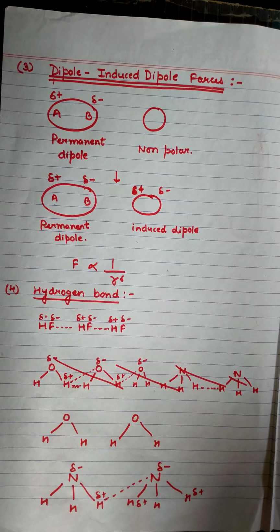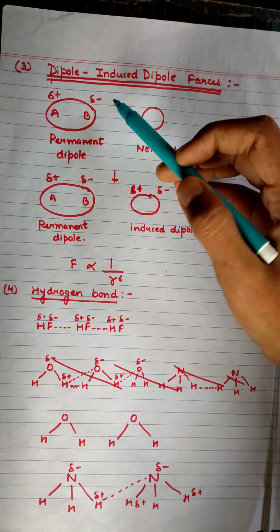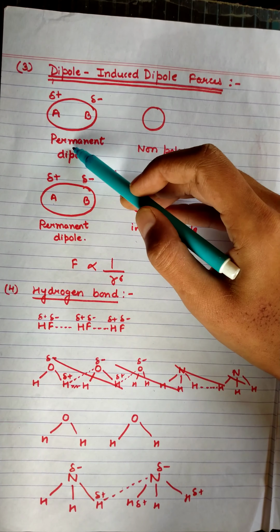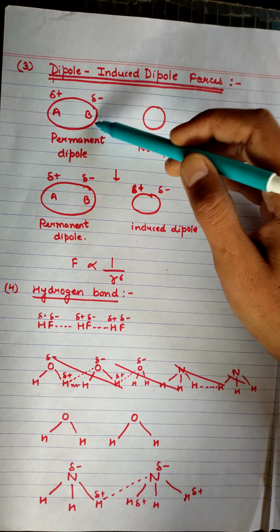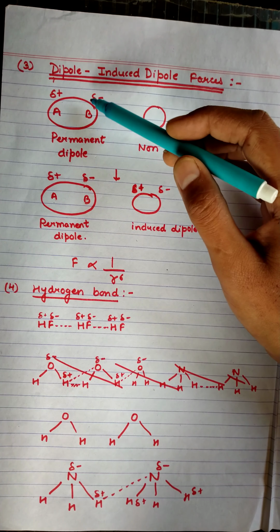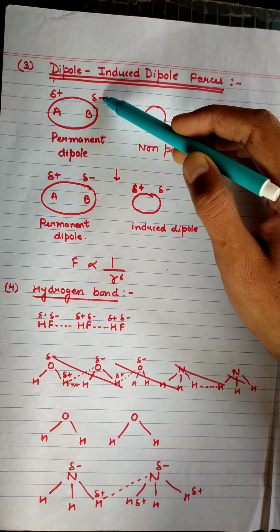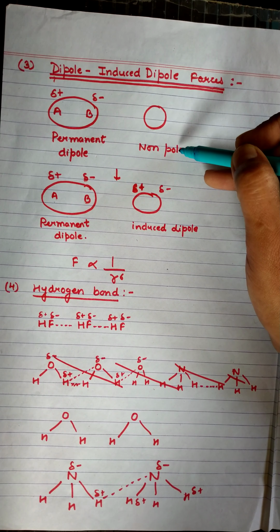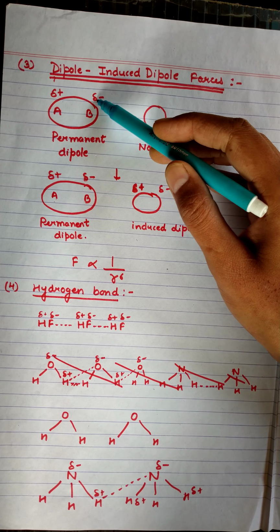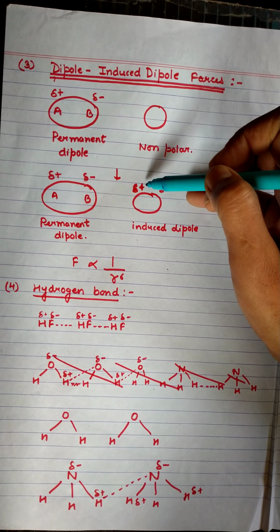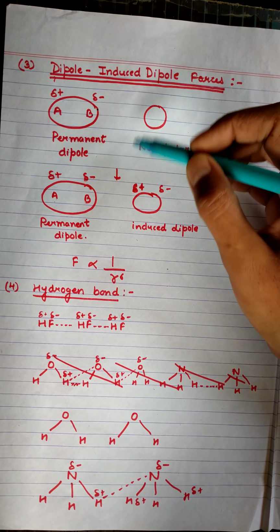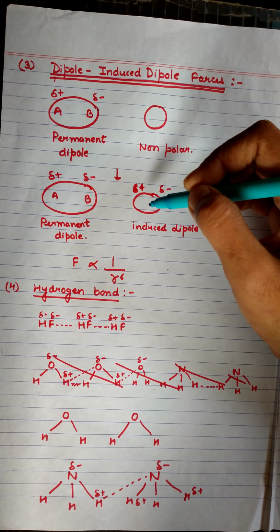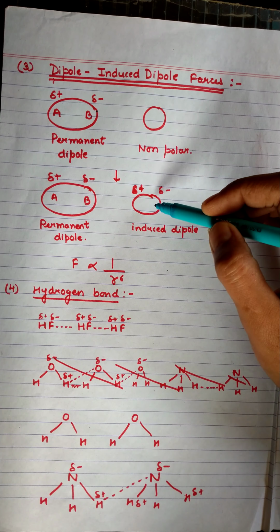Now the third type of interactions are dipole and induced dipole forces. Suppose a permanent dipole is there and a non-polar molecule is there. So the permanent dipole, like HCl molecule, already has charges. So what happens is, their electron densities actually induce some charge on the non-polar molecule, means these electrons will get polarized, will repel the electrons towards the other side and attract the positive charge. So a dipole is induced on the non-polar molecule.